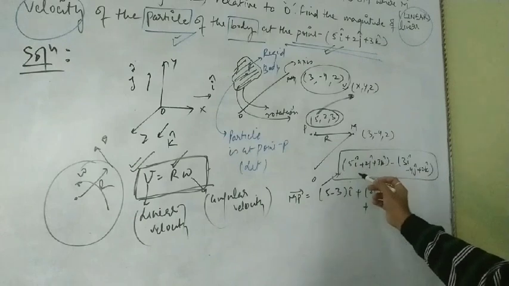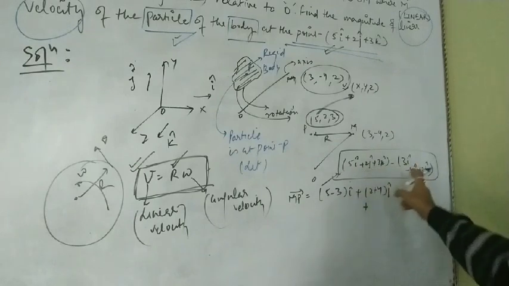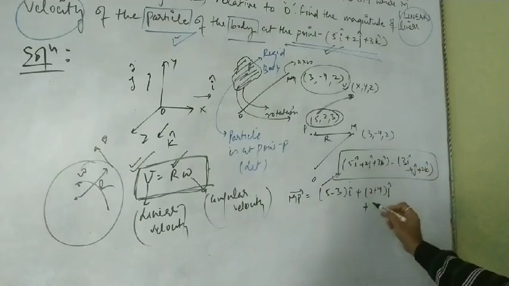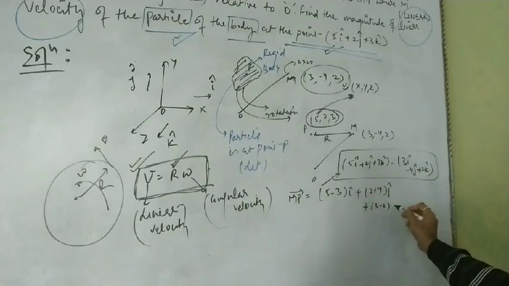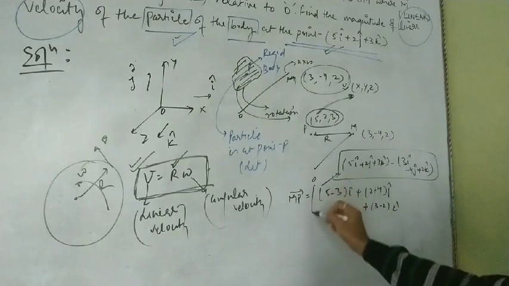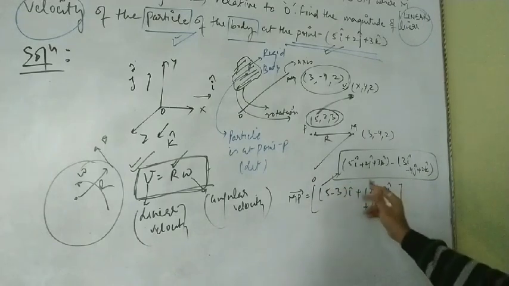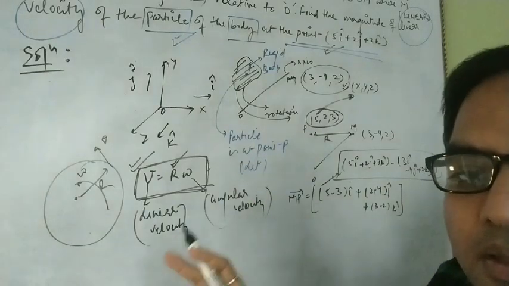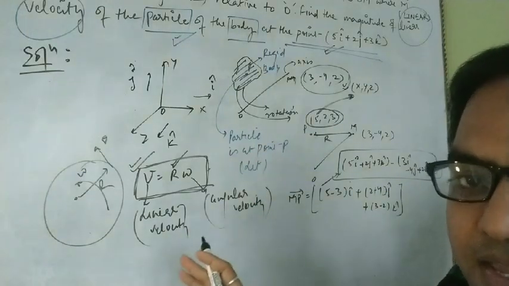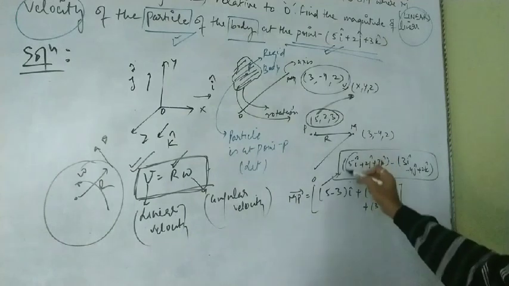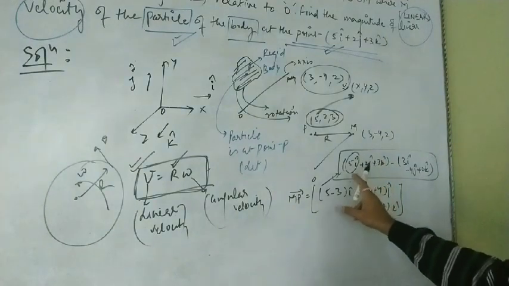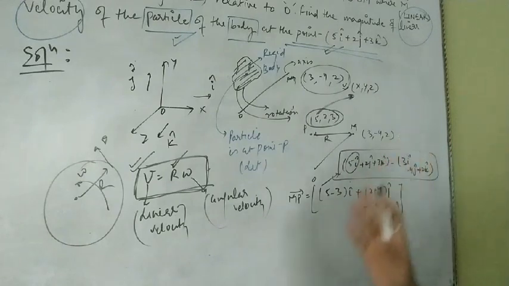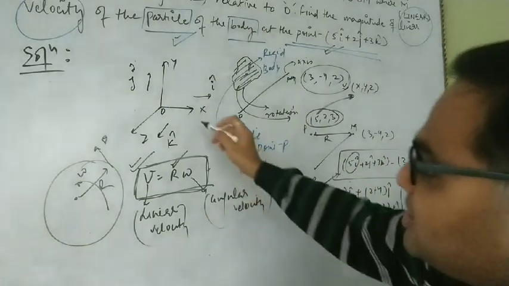So if I compute 5 minus 3 would be okay, then 2 minus 4, that will be computed to 2 plus 4, then 3 minus 2 k cap. If anybody has a doubt, you can easily know that the component of i will be subtracted with the component of i. Okay, that's why I differentiated 5i with the 3i, not 5i with the 4j. Similar unit vectors, similar directional vectors have been subtracted.